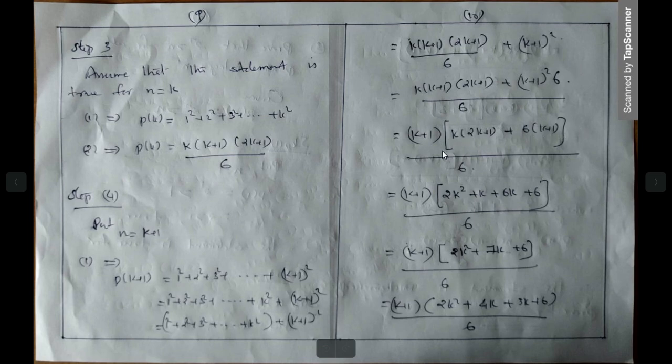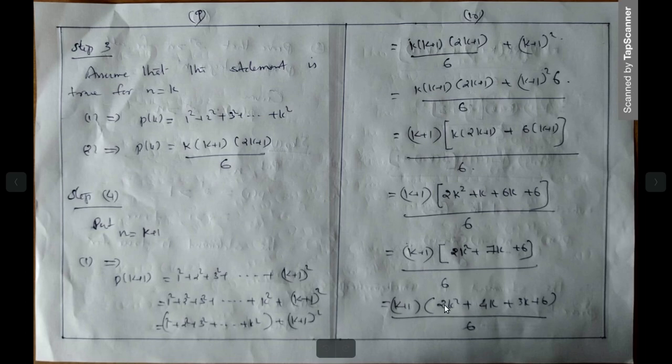Okay, then expansion: k into 2k square plus k plus 6k plus 6. Expanding, that is 2k square plus k plus 6k plus 6, divided by 6, k plus 1 into 2k square plus 7k plus 6. 7k means what? 4k plus 3k. This is under factorization. We are going to factorize this second degree polynomial. 4 plus 3 is 7.